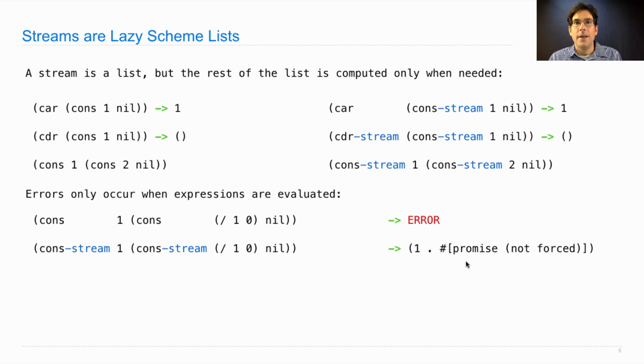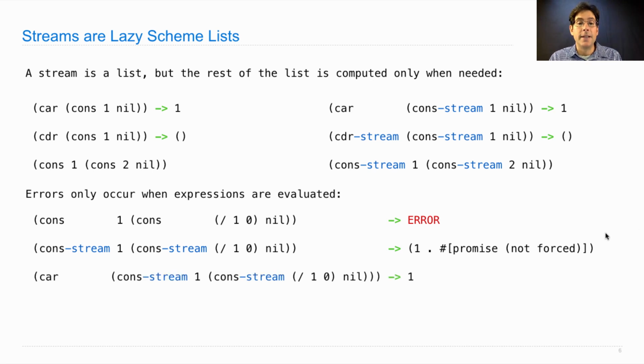A promise is Scheme's way of representing a value that could be computed if that were required, but for now hasn't been computed yet. A good way to think about a promise is it's this expression, which could be evaluated later, as well as the environment in which it will be evaluated.